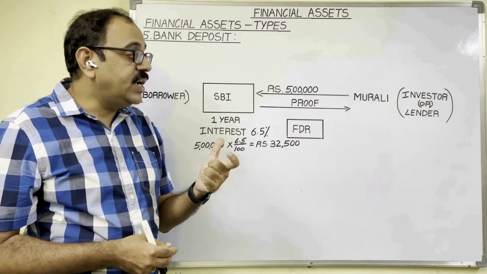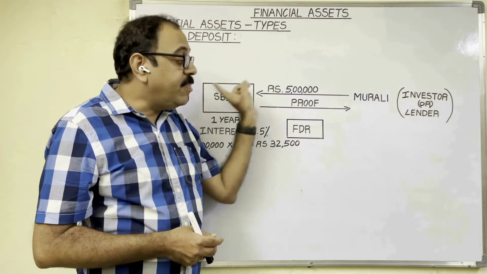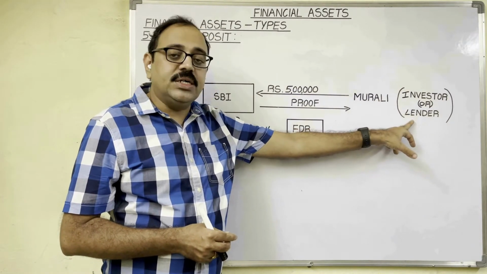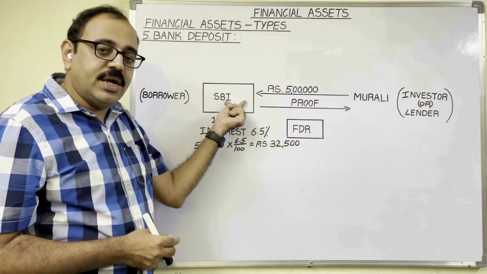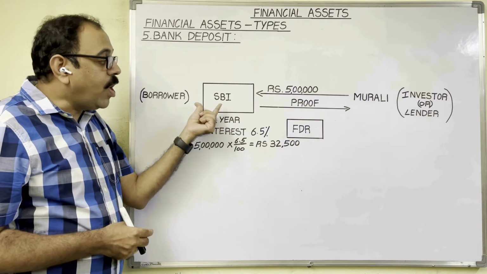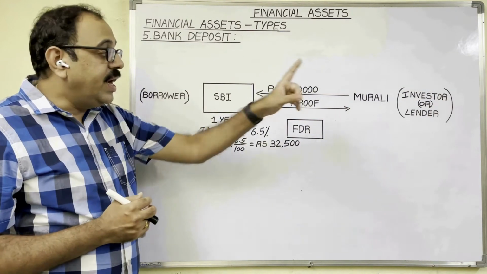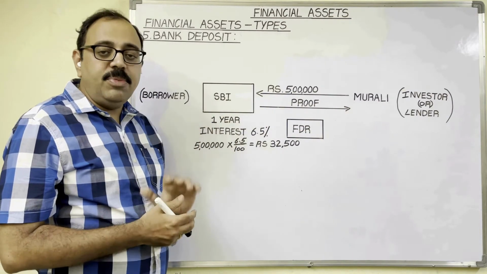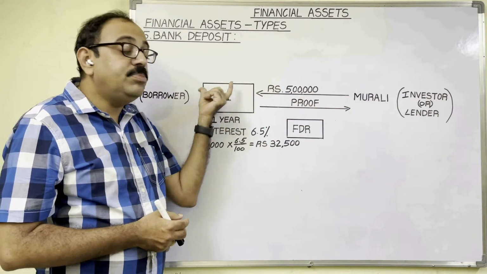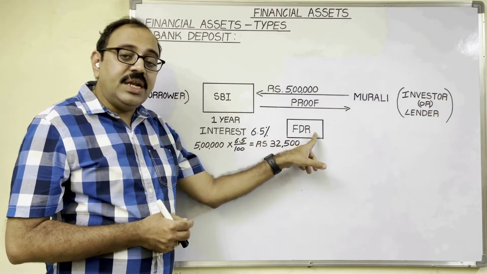Here Murali is considered as an investor because he is depositing the money with the banker by expecting some interest. And he is also treated as lender because he is giving loan to banker. So bank is treated as borrower. So between this borrower and lender, there is one contract. As per that contract, lender is lending the money for a particular period. So as a written proof, lender expects some acknowledgement from this banker. That acknowledgement is known as fixed deposit receipt.